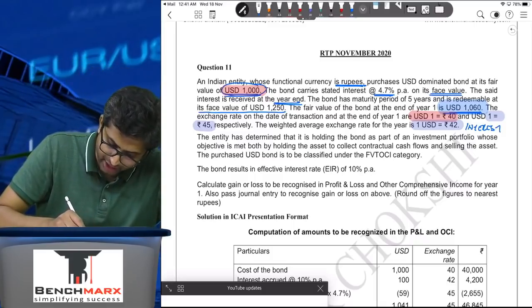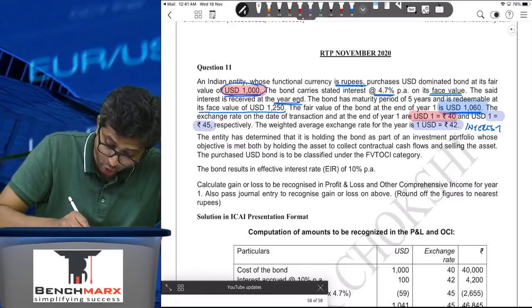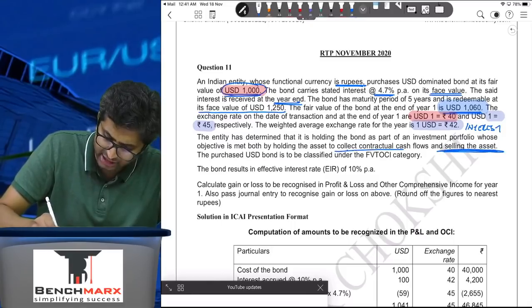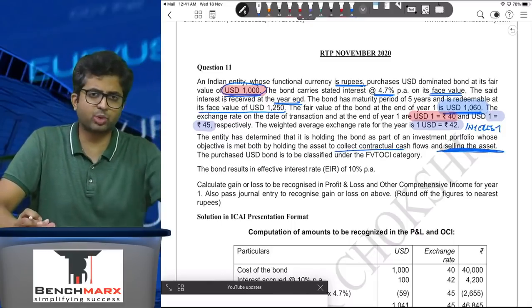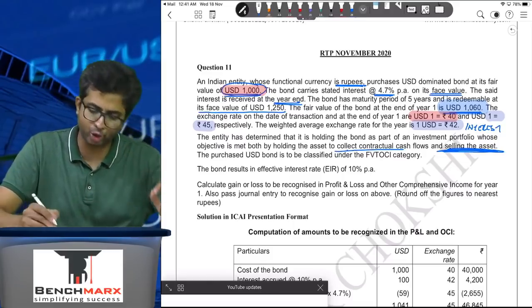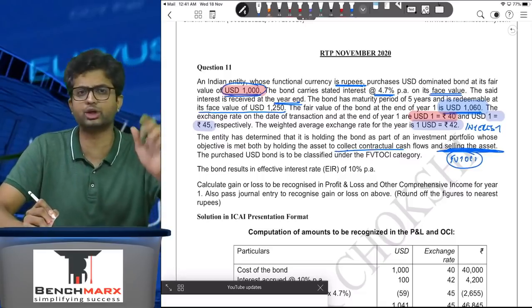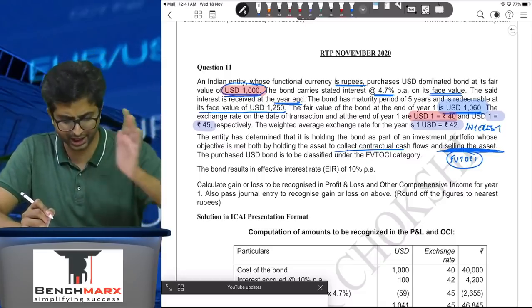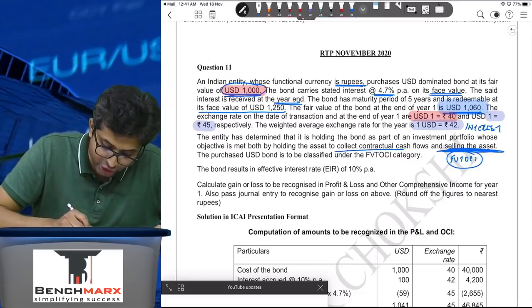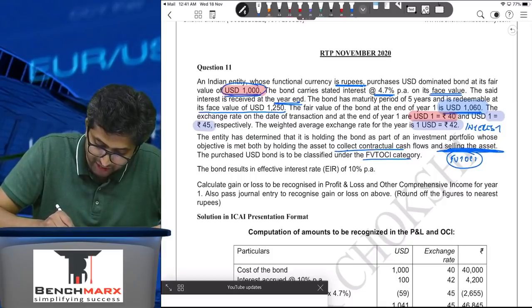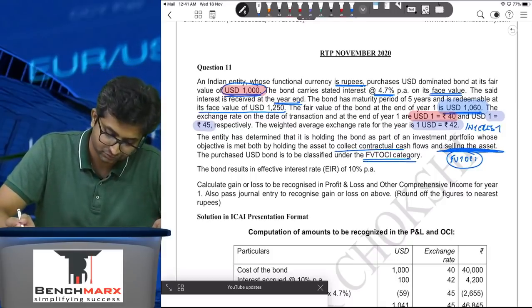The entity has determined that it is holding the bond as part of an investment portfolio whose objective is met both by holding the asset to collect the contractual cash flows and selling the asset. So it is a business model of collecting and selling both. So the appropriate classification ideally for this bond should be FVTOCI, even if it was not given to you in the question. But if we read the next line, that is given. The purchased USD bond is to be classified under the FVTOCI category.